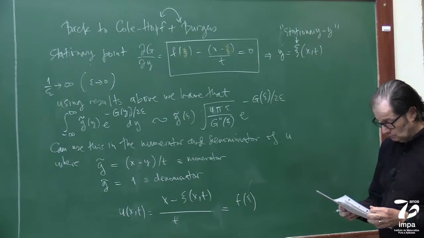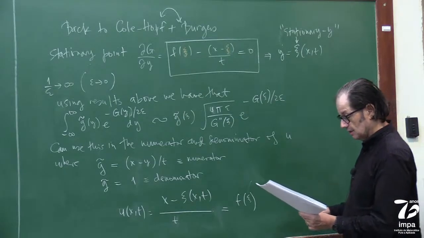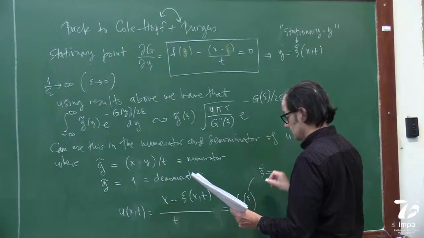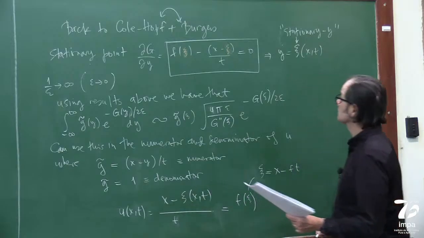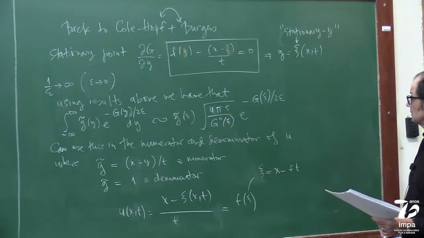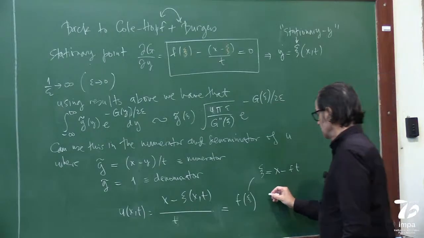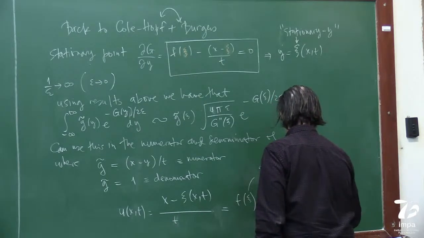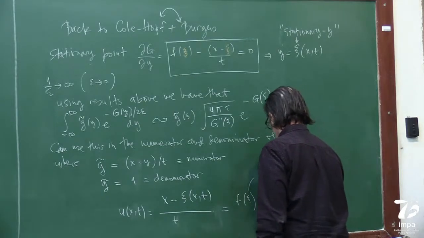Well, not quite, I have to be careful, so let me put it this way, where xi is equal to x minus f t. So this is basically the implicit solution of